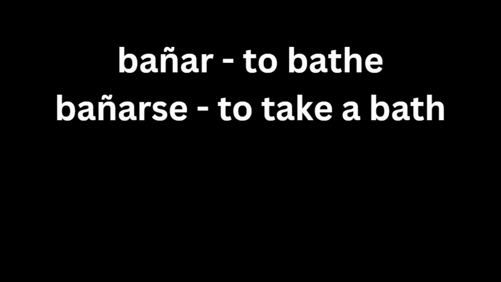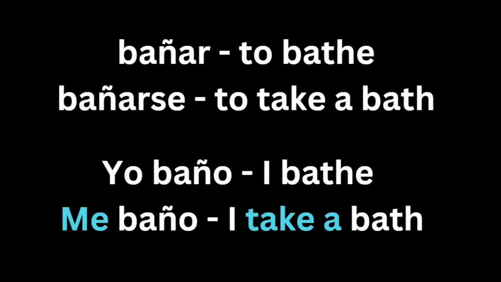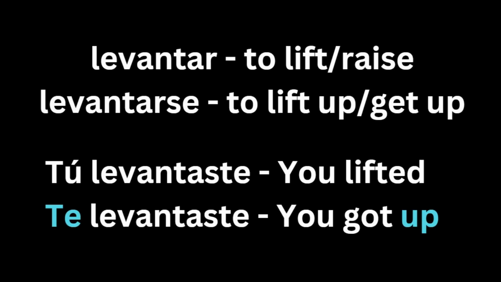Bañar means to bathe, but bañarse means to take a bath. Saying a sentence like yo baño means I bathe, but saying me baño means I take a bath. Of course, you can stretch the sentence in any way you want, whether it's using a different object pronoun, putting it in the present progressive, or past simple tense. Levantarse is a verb that's easier to understand because levantar means to lift or to raise, but levantarse means to lift up or get up. Tú levantaste means you lifted, but te levantaste means you got up. Of course, you can stretch the sentence in any way you want.